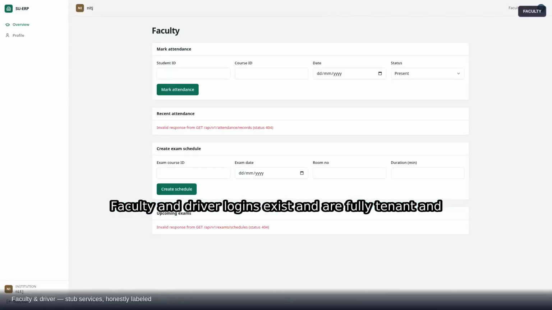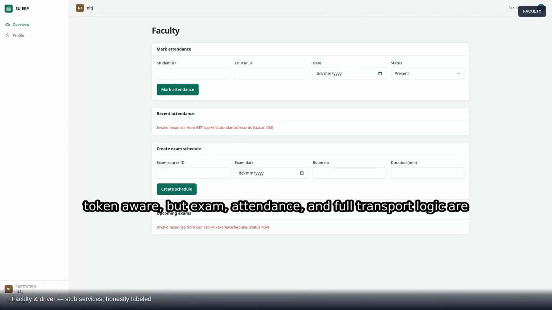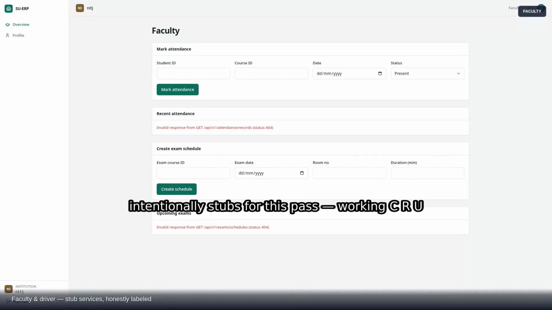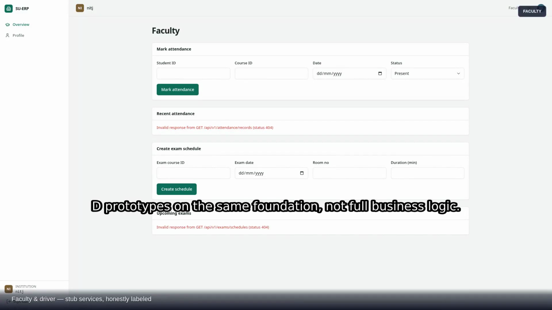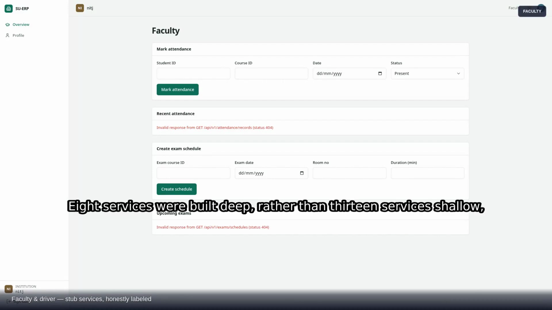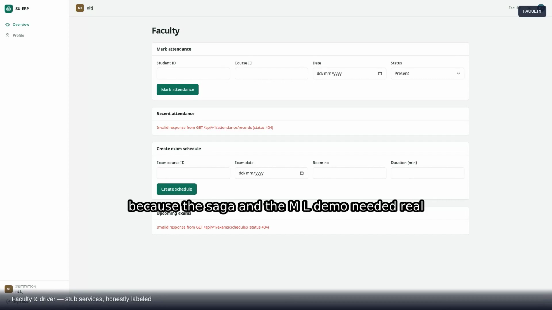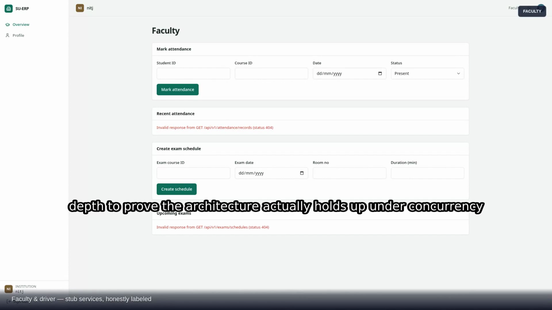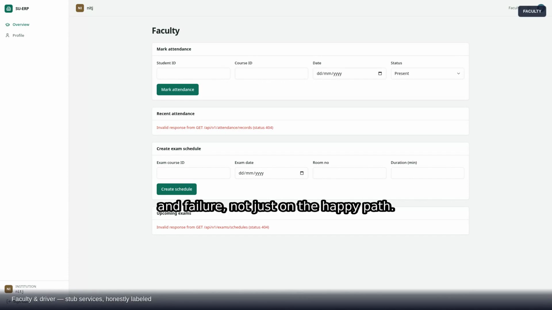Faculty and driver logins exist and are fully tenant and token aware, but exam, attendance, and full transport logic are intentionally stubs for this pass. Working CRUD prototypes on the same foundation, not full business logic. Eight services were built deep, rather than thirteen services shallow, because the saga and the ML demo needed real depth to prove the architecture actually holds up under concurrency and failure, not just on the happy path.